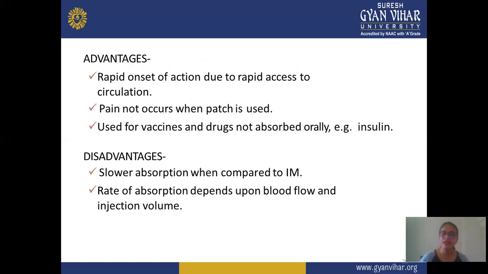Next is access to circulation, and pain does not occur when a patch is used, and it is used for vaccines and drugs not absorbed orally, like insulin. These types of drugs also show rapid access or rapid onset of action because the drug reaches your circulation directly, and when you apply the patch, no pain is observed. It is easily applied, and it is mainly used for certain types of vaccines which are not stable and not given by the oral route, and this route shows good absorption.